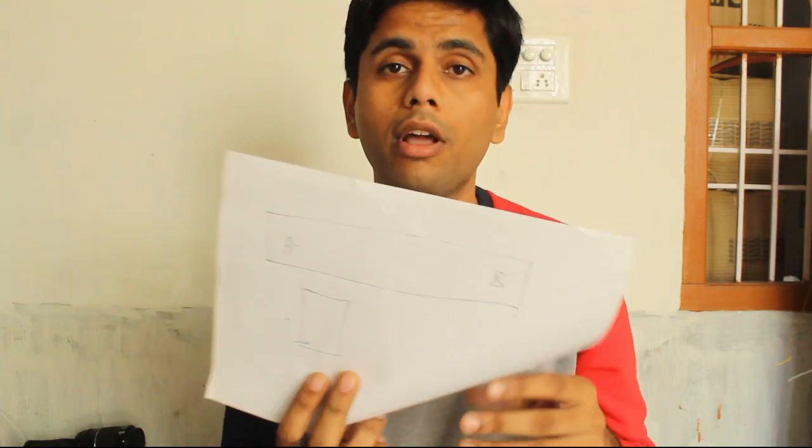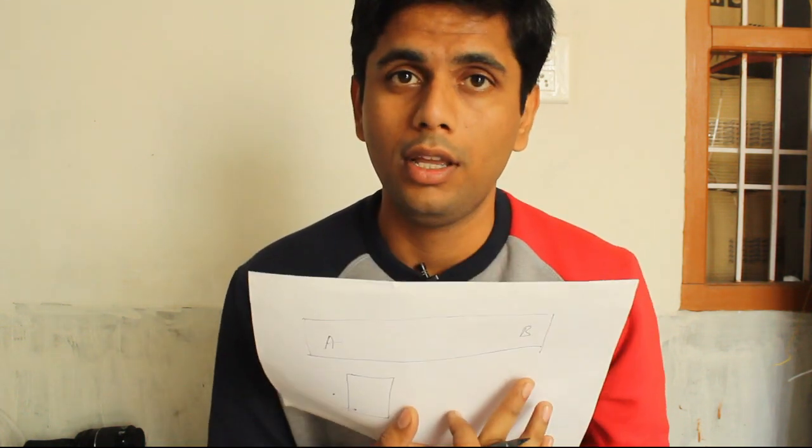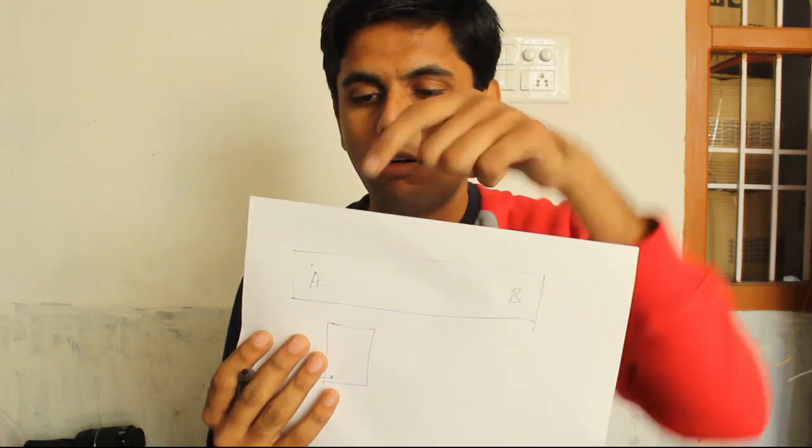So what will we do with this? This thing can create a wormhole, I mean this paper. So what are we going to do? Suppose this is a room, but we have a bigger room, something like this. A bigger room. So point A and point B. Now what will happen if a point wants to move from point A to point B? It has to travel all along this distance. But if we bend it, it can go through this distance.